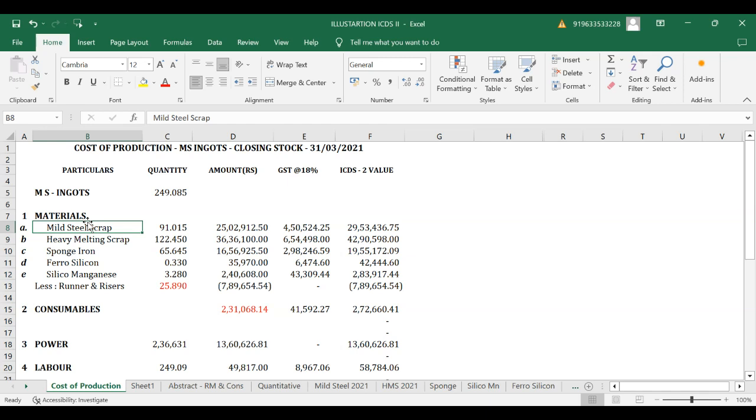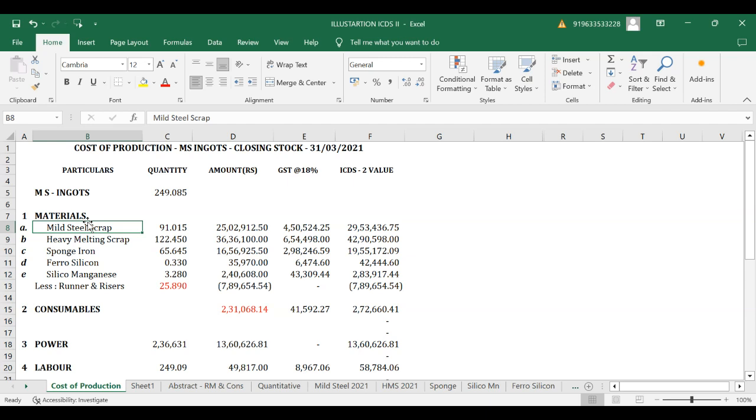To value this MS ingot, presuming the FIFO method, first in first out, is adopted, the first thing you have to decide is how much quantity of the raw materials is in stock. Say, MS scrap being the raw material. From the MS scrap in hand, on a daily basis you would be issuing to manufacture MS ingots.